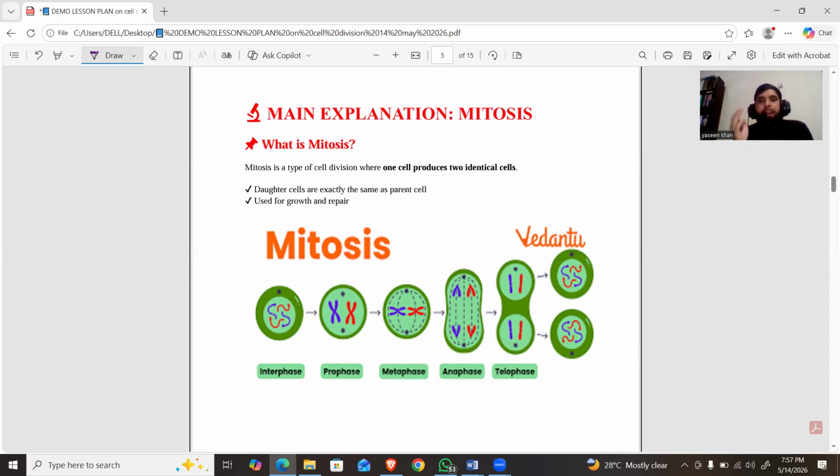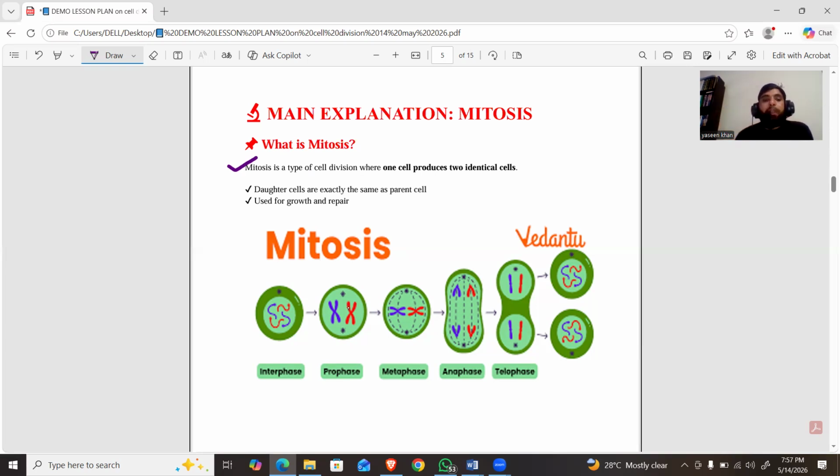When a cell passes through these phases, it becomes able to divide and produce daughter cells. So mitosis is the type of cell division in which a single cell divides and produces two identical daughter cells. So what is the meaning of identical daughter cell?